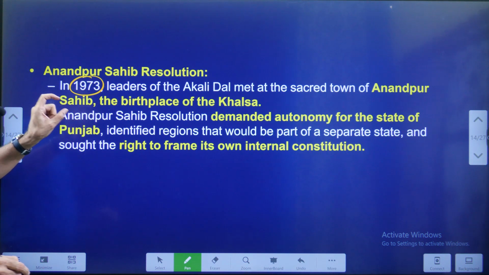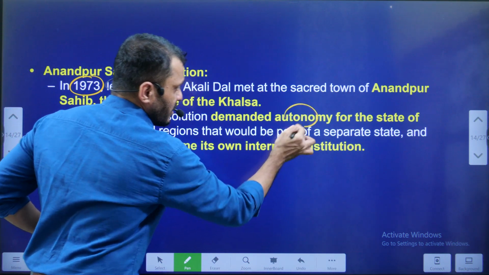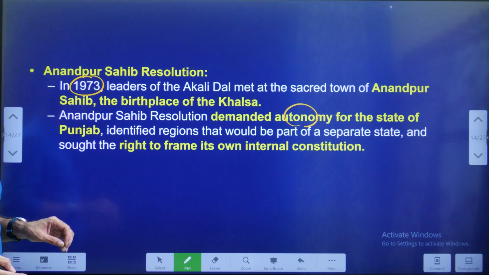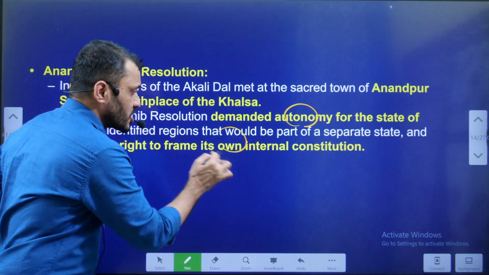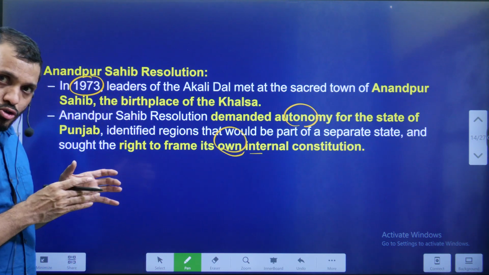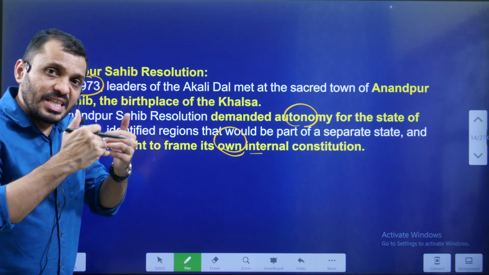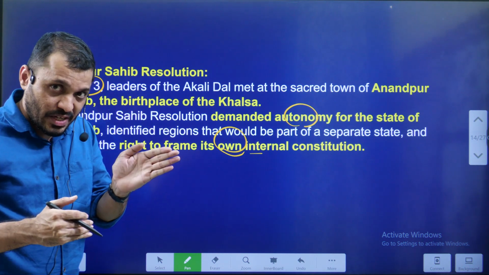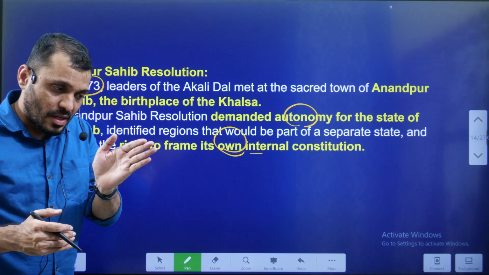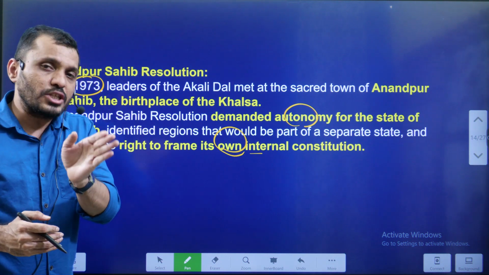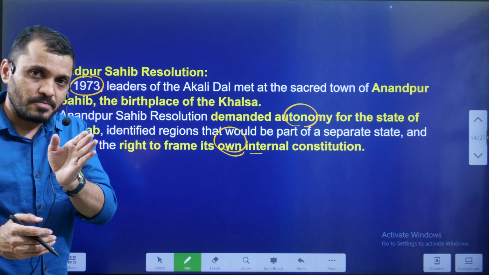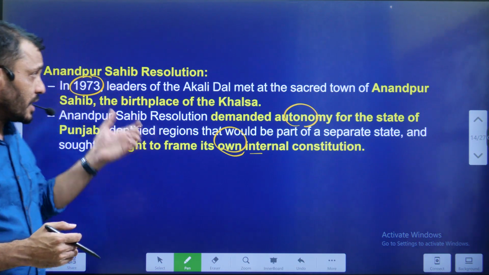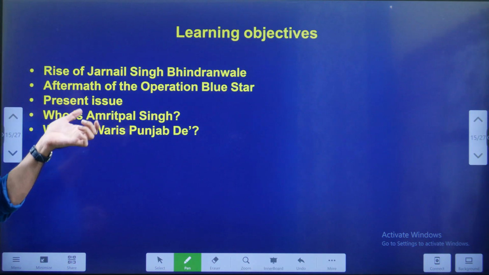Anandpur Sahib resolution, they demanded greater autonomy for the state of Punjab. As a part of that, they even demanded that they should have their own internal constitution. So when you observe these things, partition of India, then Punjabi speaking state, then more autonomy to Punjab, then gradually it led to the separate Khalistan movement. Okay, this is how this movement was built.